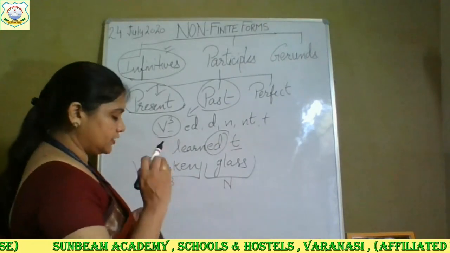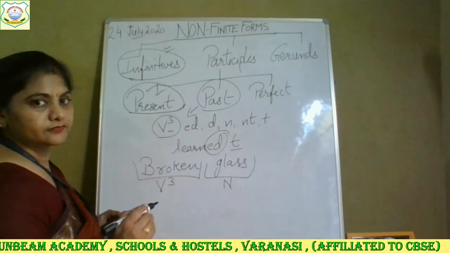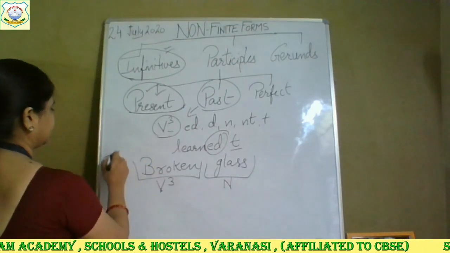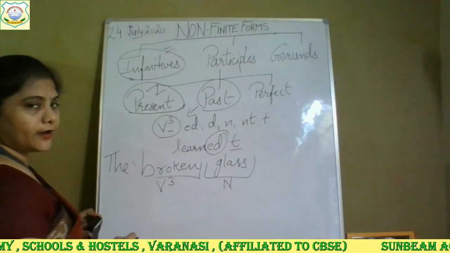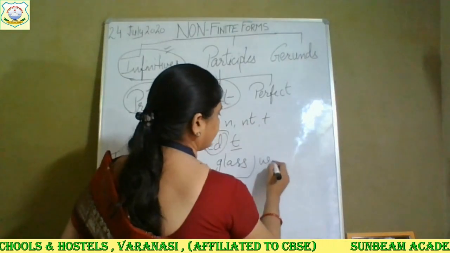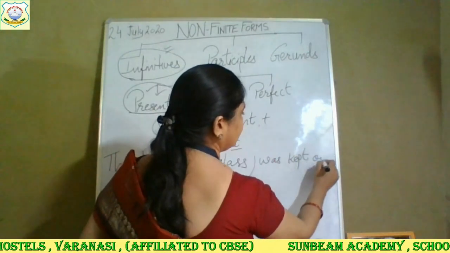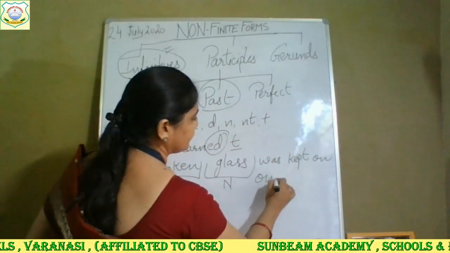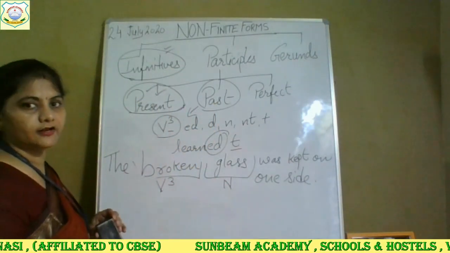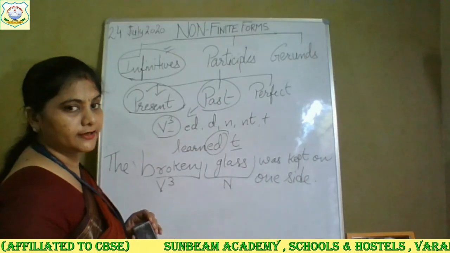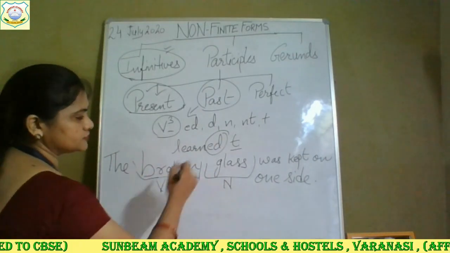Clear? So if I write in this way, the broken glass was kept on one side. Here I have used the third form of the verb and I have also used the noun.